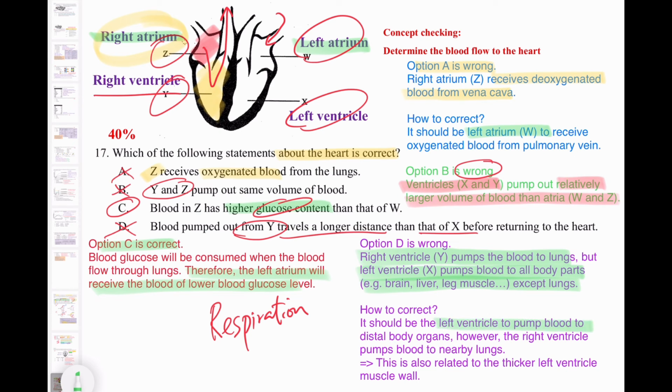The left ventricle should pump the blood to the distal body organs. However, the right ventricle will pump the blood to the nearby lungs, and those are the adjectives we can use to describe the body organs in our body. Of course, one friendly reminder for you is about the muscle wall of the left ventricle: because it needs to pump the blood a long distance, the muscle wall of the left ventricle is the thickest.